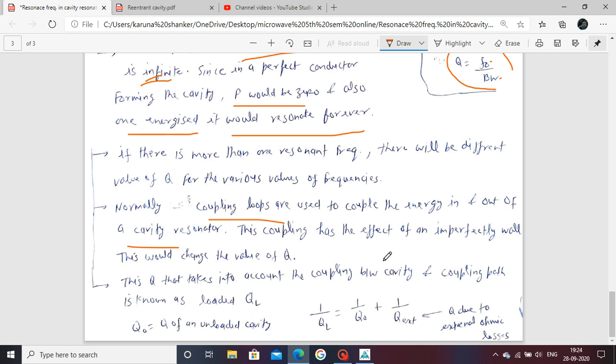This coupling has the effect of imperfect walls. This should change the value of Q.